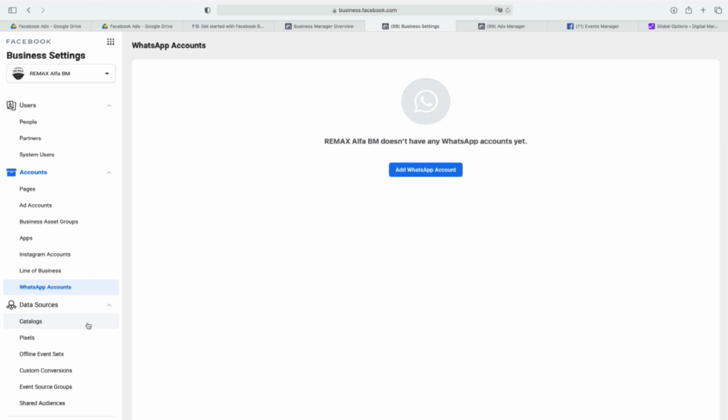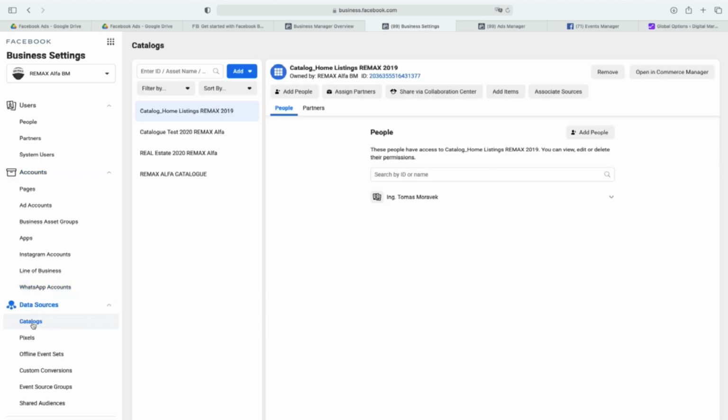And the most important I need to understand are catalogs. And as you can see, catalogs are really important, especially for e-commerce. But I am not going to talk so much about the catalogs right now. And the reason is that we have a complete dynamic ad section where I explain the catalogs. And also these days, if you use a solution like Shopify, the catalog creation is automated. So the e-commerce connection is automated, e-commerce setup is automated, and I am showing this in the dynamic ads.